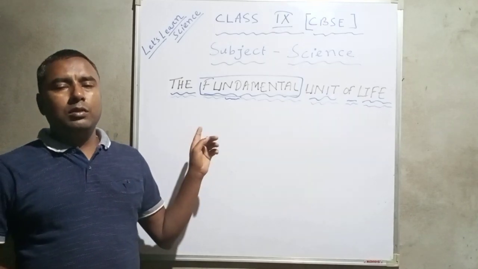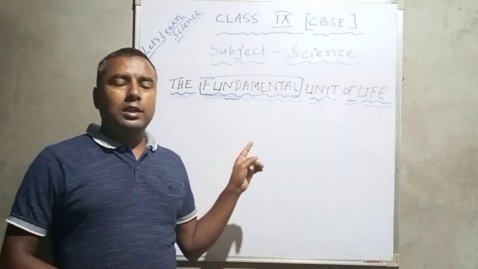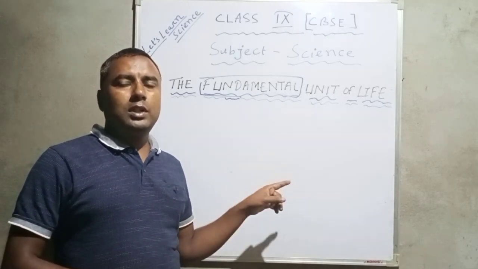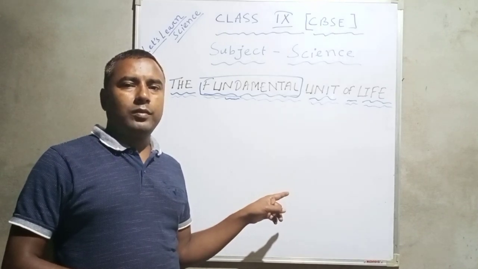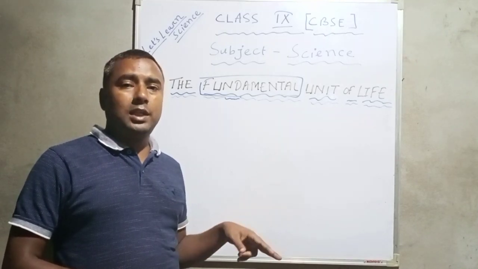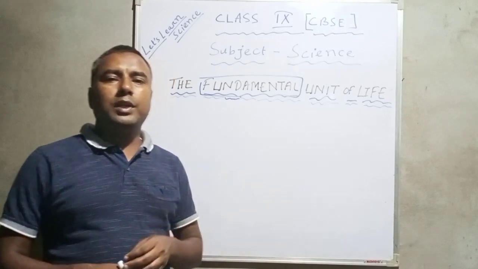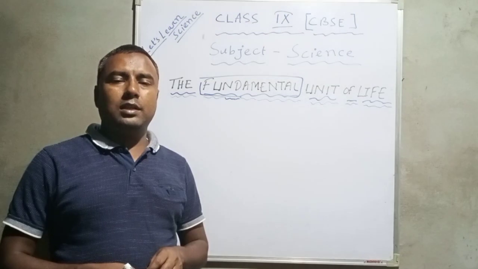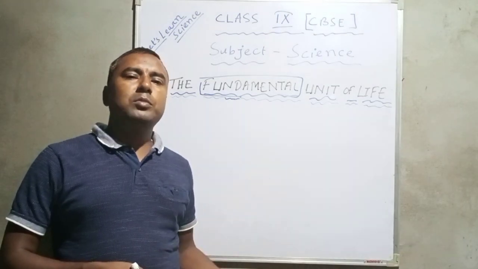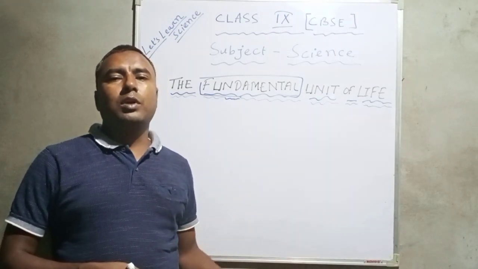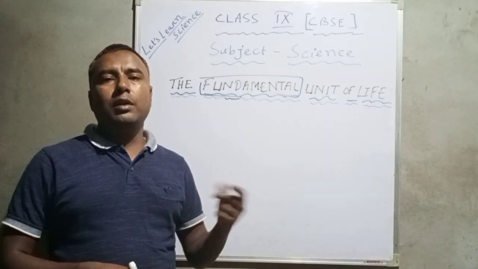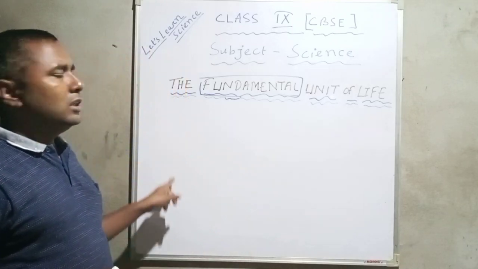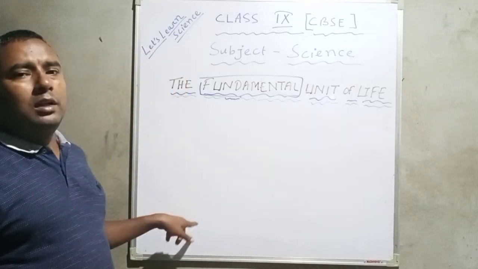So, what are the postulates of the cell theory? It states that all living beings are composed of cell. New cell arises from pre-existing cell. And all the activities of the body take place in the cell. Some organism may be made up of one cell or more than one cell.